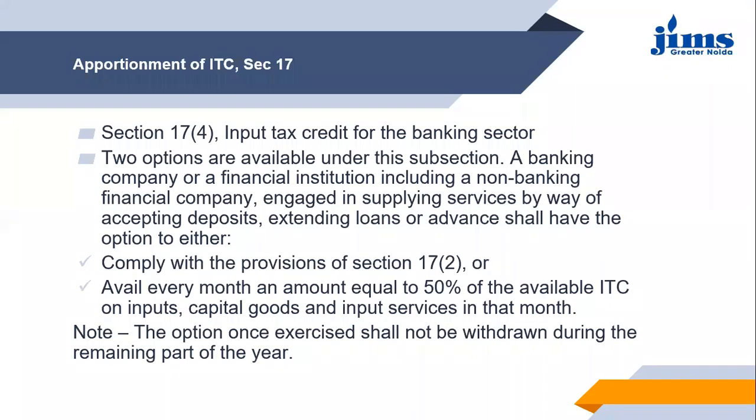A banking company or a financial institution, including a non-banking financial company, which we more commonly call NBFCs, which is engaged in supplying services by way of accepting deposits, extending loans or advances, shall have the option to either.